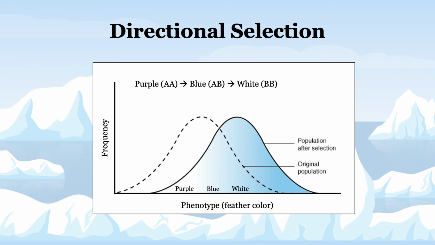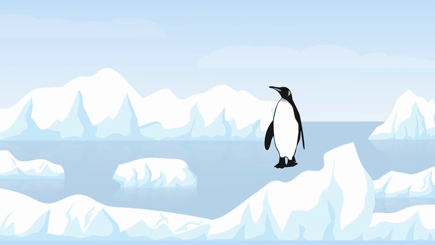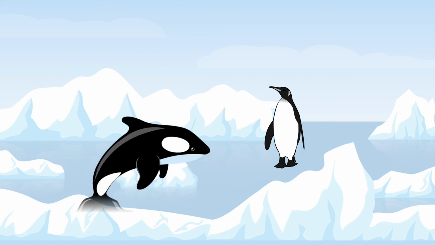Penguins with a white underside are favored over penguins with purple or blue undersides. The population is no longer in Hardy-Weinberg equilibrium since one phenotypic extreme has been favored over the other through selection. The white feather phenotype is favored over the other phenotypes because white penguins can easily hide from predators. When they are in the ocean, their white undersides blend in with the sunlight shining through the water, protecting them from predators like the killer whale.